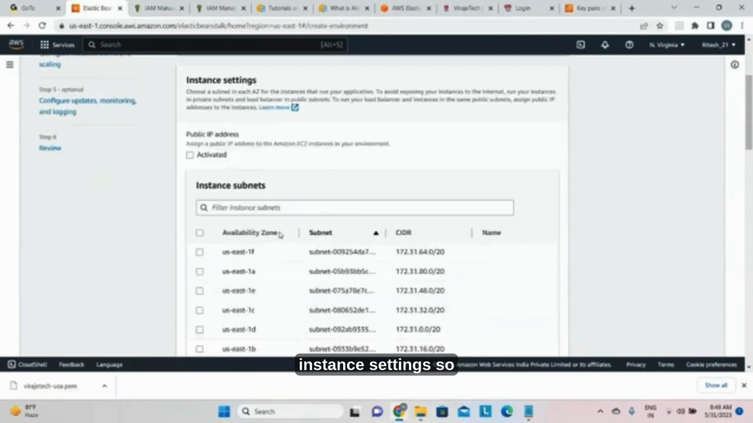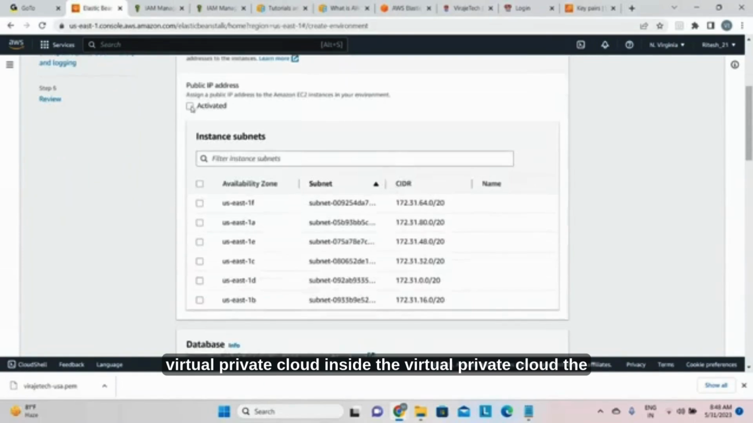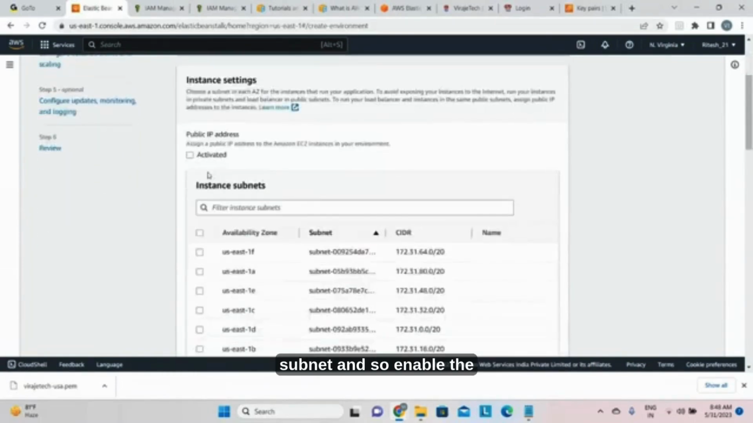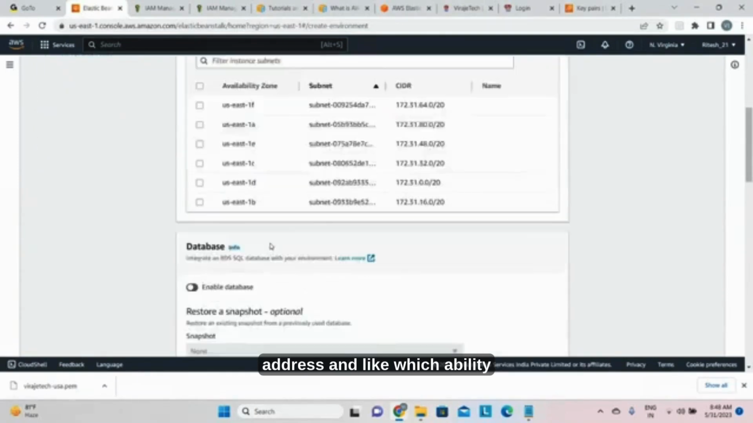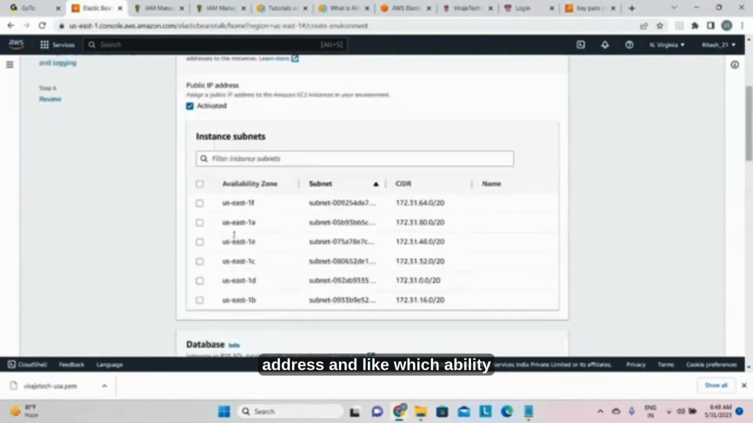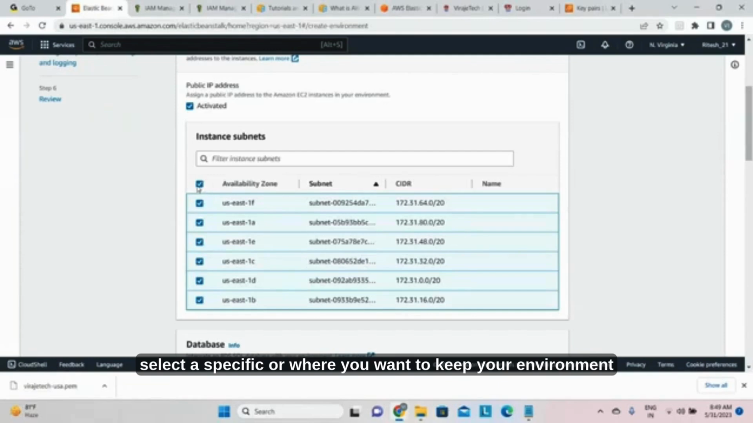Now instance settings. So you are creating one environment, there is a server, it should be under the virtual private cloud. Inside the virtual private cloud, the subnet. And enable the public IP address so that you will get the public IP address. And availability zones, you can select a specific one where you want to keep your environment.